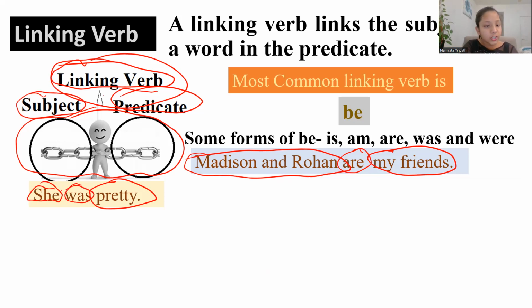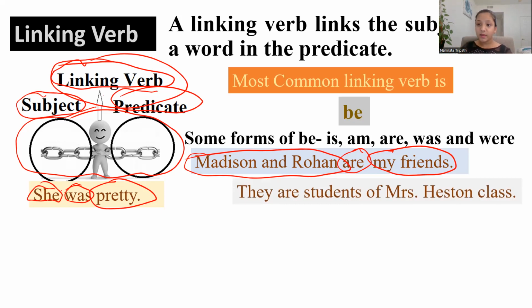Because she was pretty. As you can see, the subject and the predicate come together by the linking verb, was. Now let me tell you one thing. Whenever there's an action verb, there will not be a linking verb. There will be something called a helping verb. We'll get into further detail in the next slide, okay?